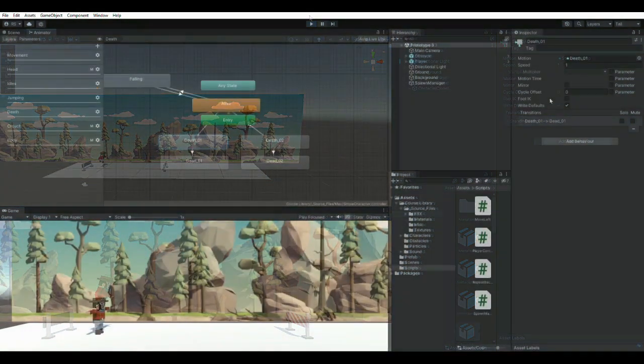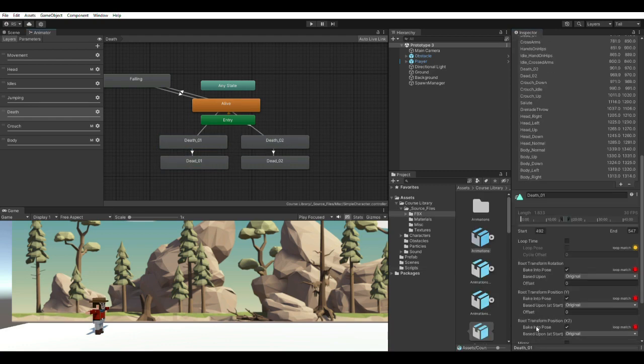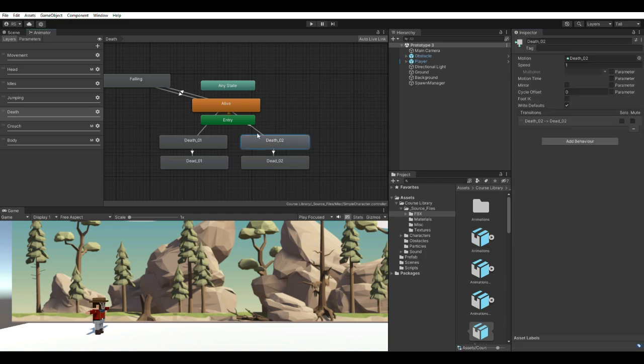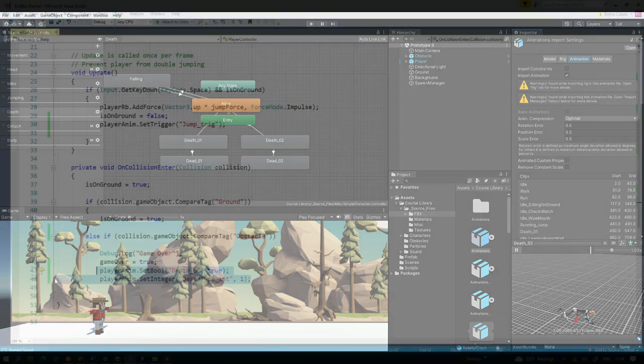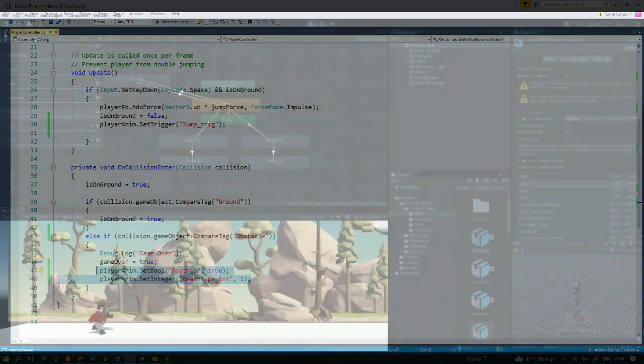Adding that animation when the player collides into the obstacle prefab. On animation layers, we can choose which death animation type suits best for the scene. On the player controller script, I added this code to make the player anim variable call the death animation when the player collides with the obstacle.